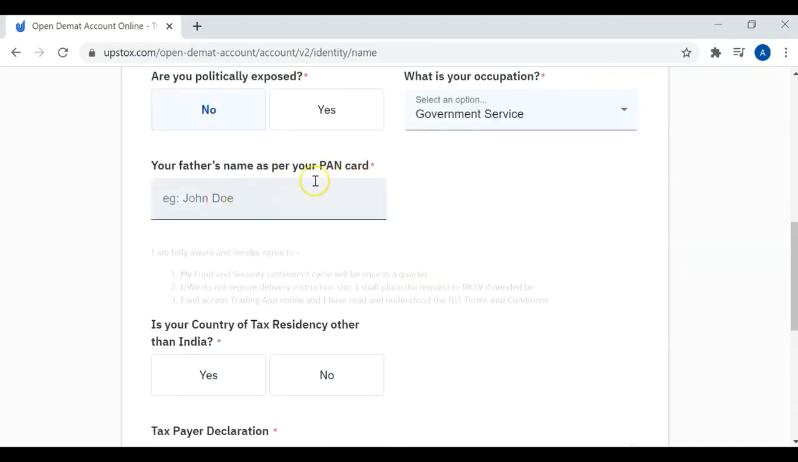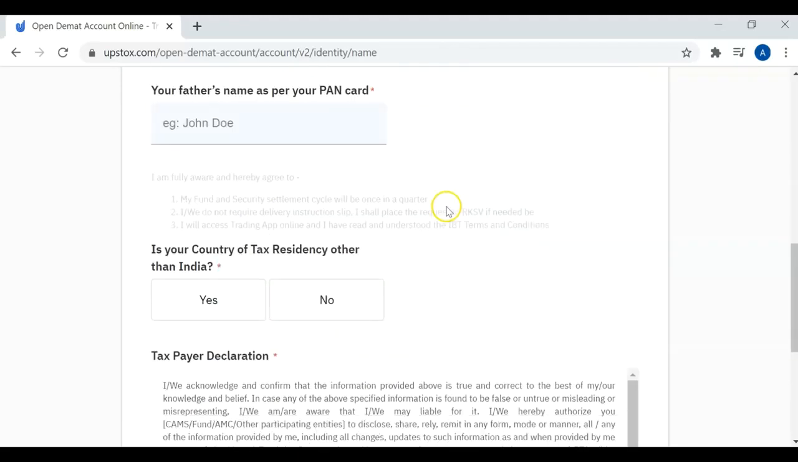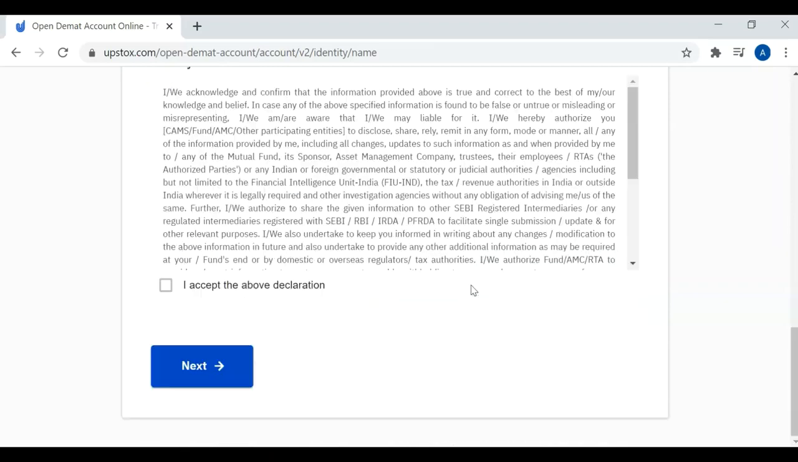You have to enter your father's name as per your PAN card. Is your country of tax residency other than India? If you are in India, filing income tax returns in India, and your source of income is here, buying shares in India, you should select no. But say if you are an Indian and your tax residency is currently in the US, then you have to select yes. You have to accept the declaration and select next.